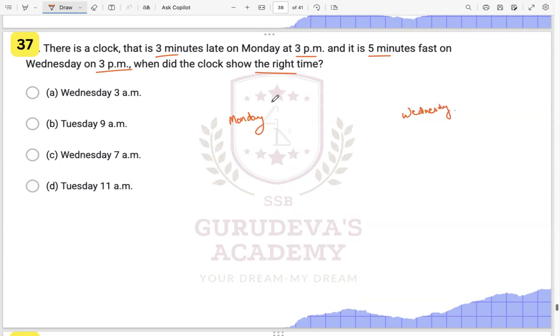Not only this type, also the other types of clock questions which we did in the last classes are important. Just go through them once before, just revise them all once.